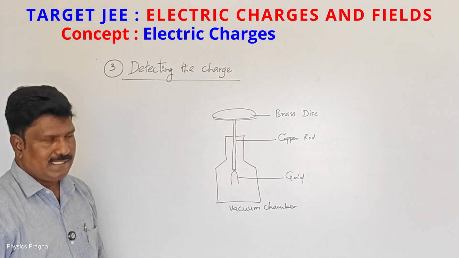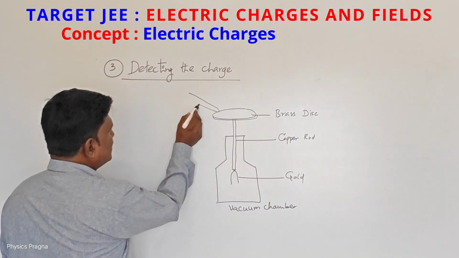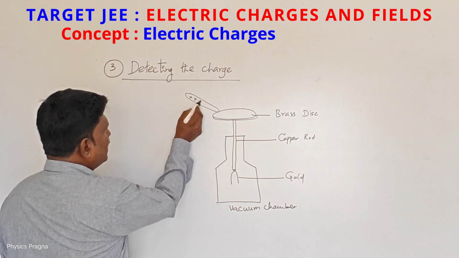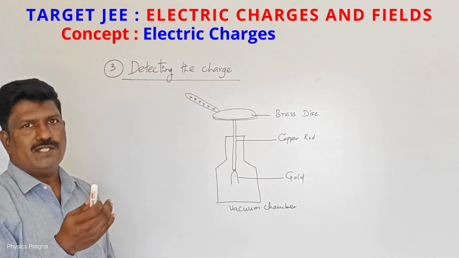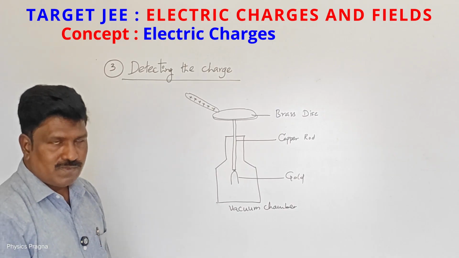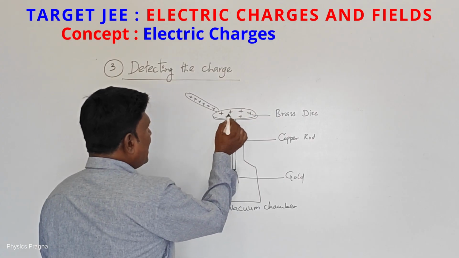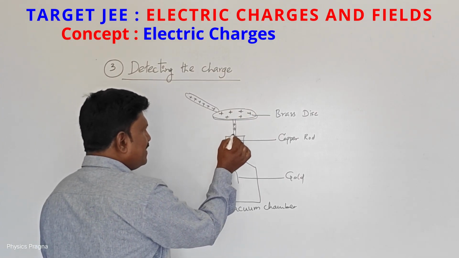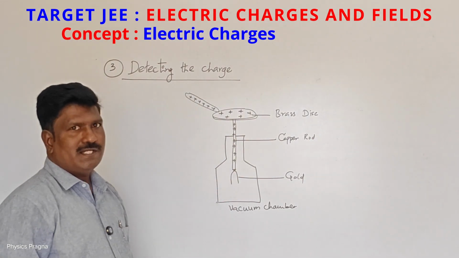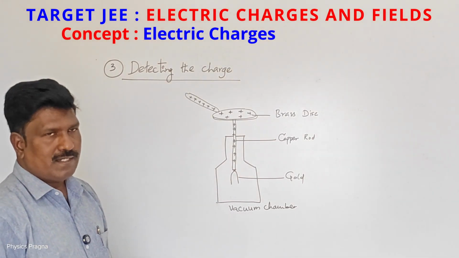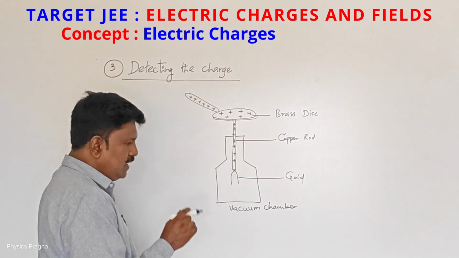How it works, let us see. If, due to conduction, I have taken a positively charged body and made contact. Because of contact, what happens? All the positive charges will be transferred to the brass disc. The brass disc will supply the positive charge to the copper rod. The copper rod transfers the positive charges to the gold leaves.